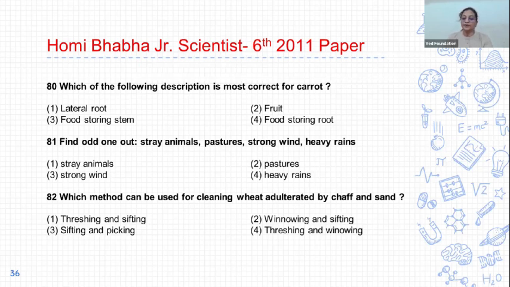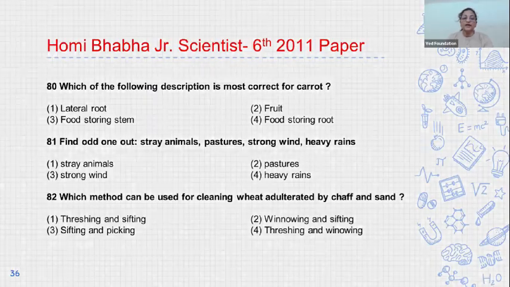82. Which method can be used for cleaning wheat adulterated by chaff and sand? Options are first, threshing and sifting; second, winnowing and sifting; third, sifting and picking; and fourth, threshing and winnowing. The correct answer is option 2. The light chaff is removed by the method of winnowing, and sand is separated by the method of sifting. So winnowing and sifting methods are used to clean wheat adulterated by chaff and sand. Option 2 is correct.